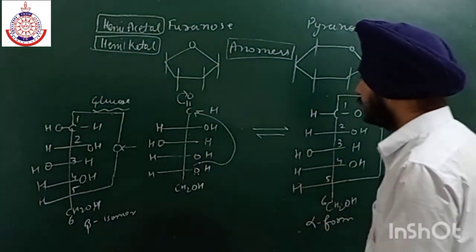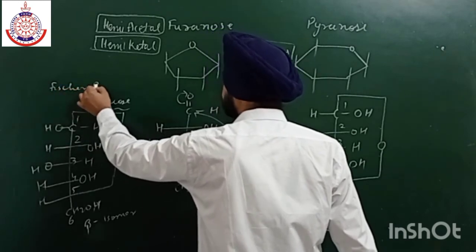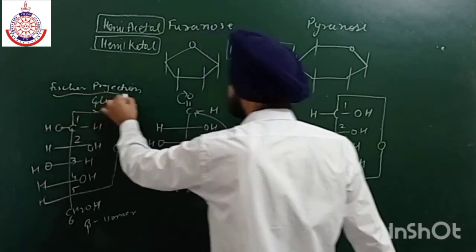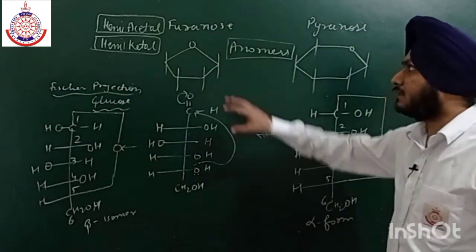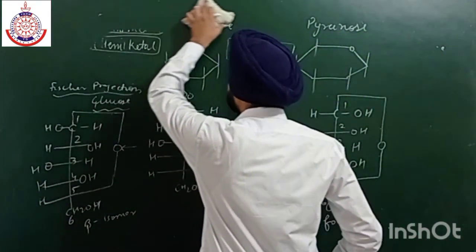Now these two are the Fischer projections. Now how can we write the Haworth projection? In order to write it in this form, it is known as the Haworth projection.